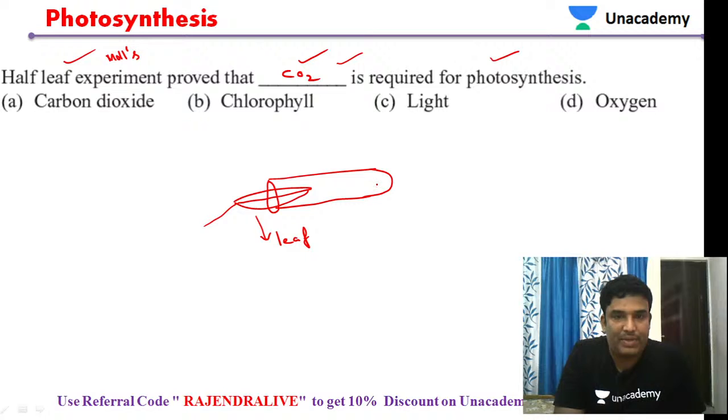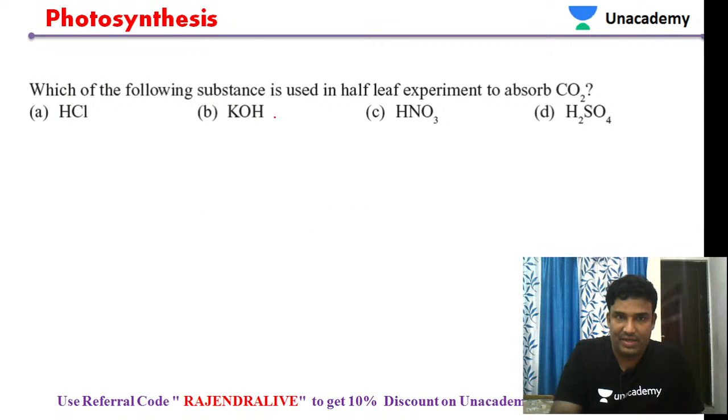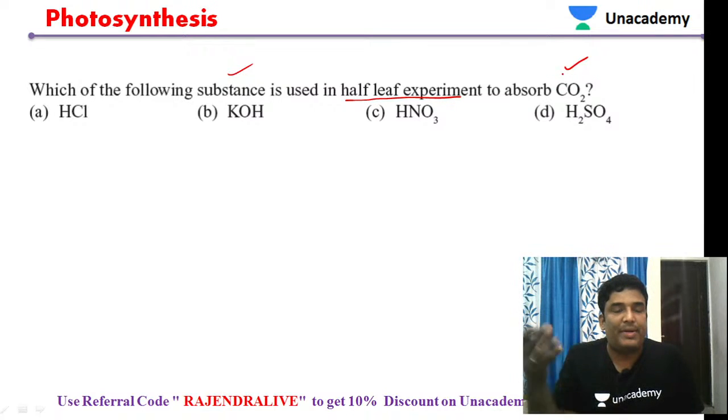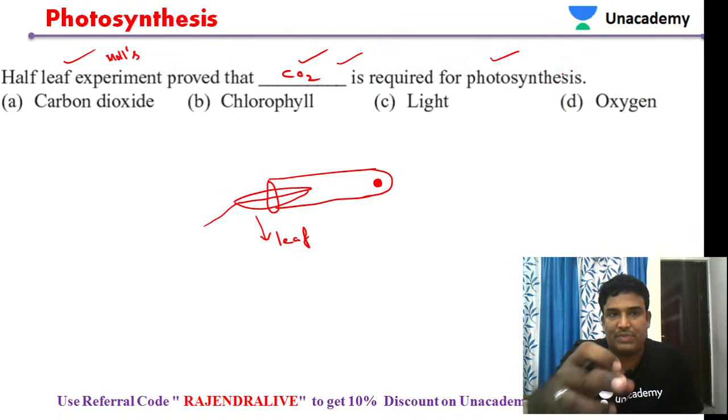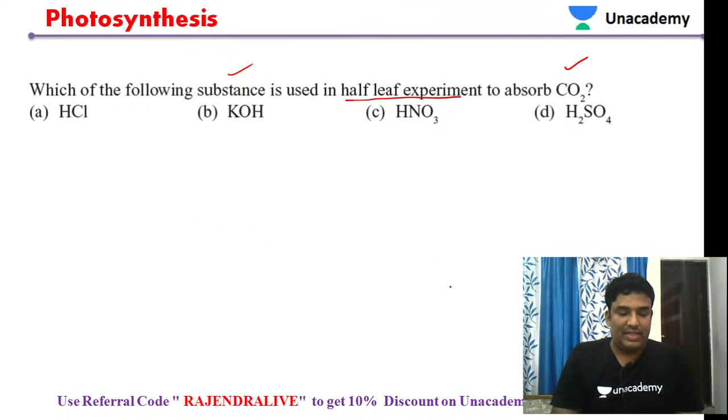Actually in Mohs half-leaf experiment, they add some chemical. Let us see in the next question what that chemical is. See here. Which of the following substances is used in Mohs half-leaf experiment? Here you see, the main purpose is to absorb carbon dioxide. The previous question said that the Mohs half-leaf experiment is to prove that carbon dioxide is required for photosynthesis. So that is the thing we have to remember here. Yes, Satya, very good.